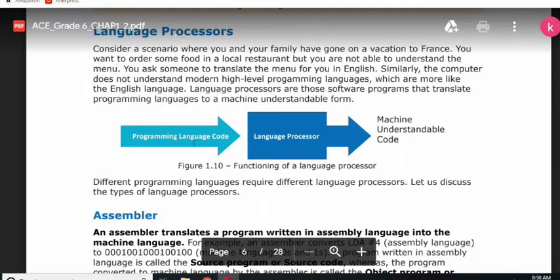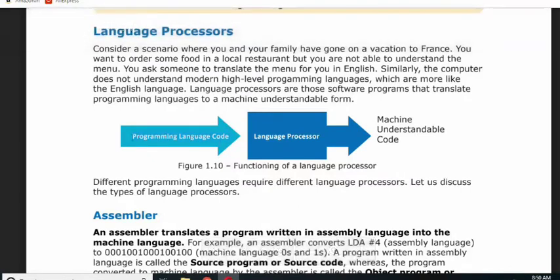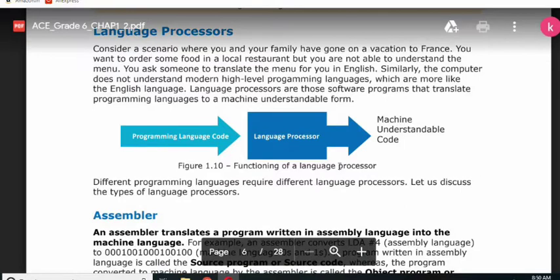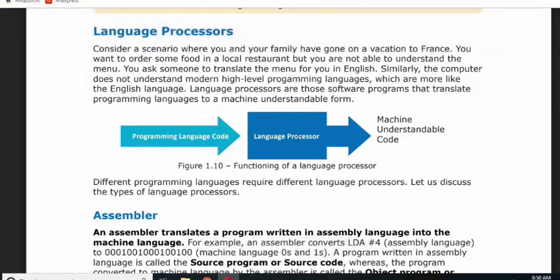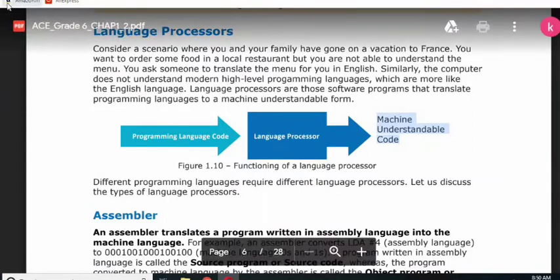A language processor converts the English language or any high level language to the low level language, meaning the language that the computer understands. Here we write the programming language code, and the language processor converts it into machine understandable code, meaning the code that the machine can understand.